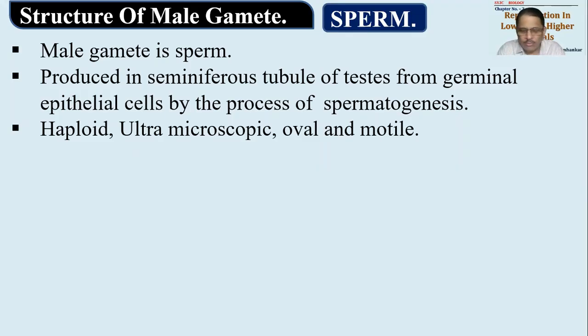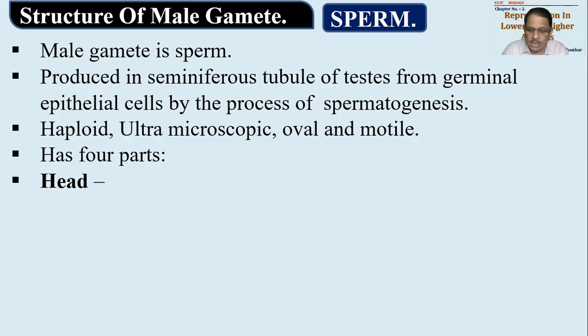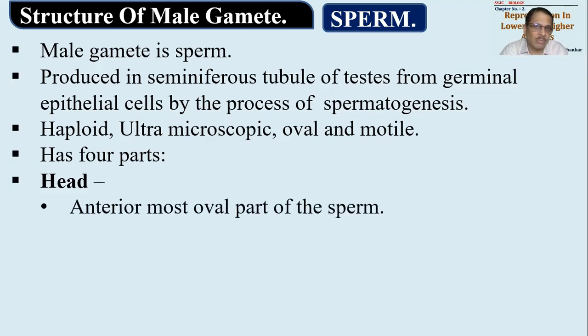Then a well developed sperm, or well developed male gamete, will always be haploid in nature. It is ultra microscopic in nature. Haploid, you must have understood, means it has a single set of chromosomes. Ultra microscopic means very tiny in size. Around 60 to 65 microns is the size of sperm generally given. It is oval in shape and motile. Motility means capable of moving from one place to another place. It has 4 parts: head region, neck region, body and tail. We have to study all the parts one by one.